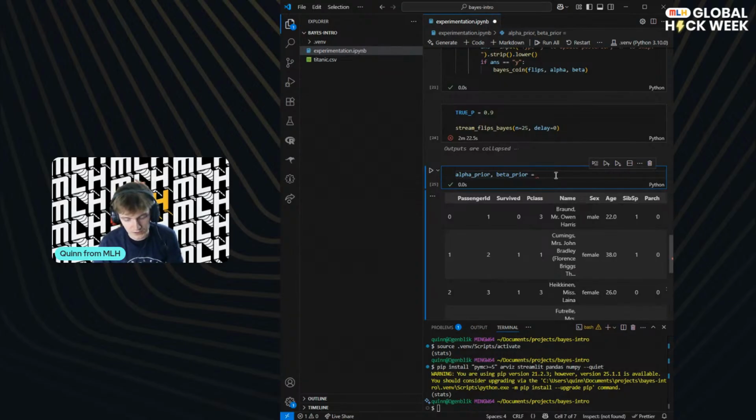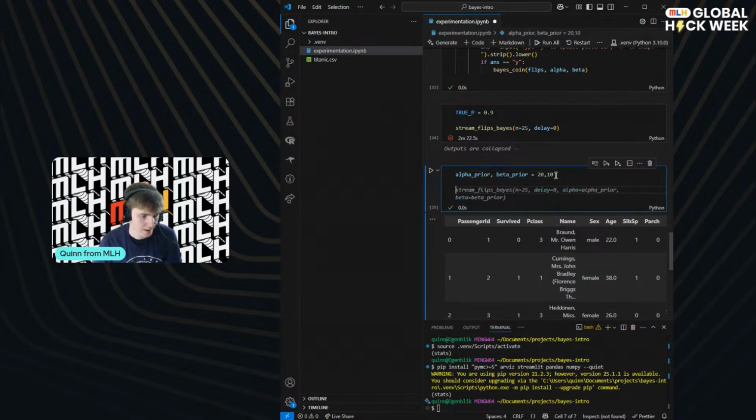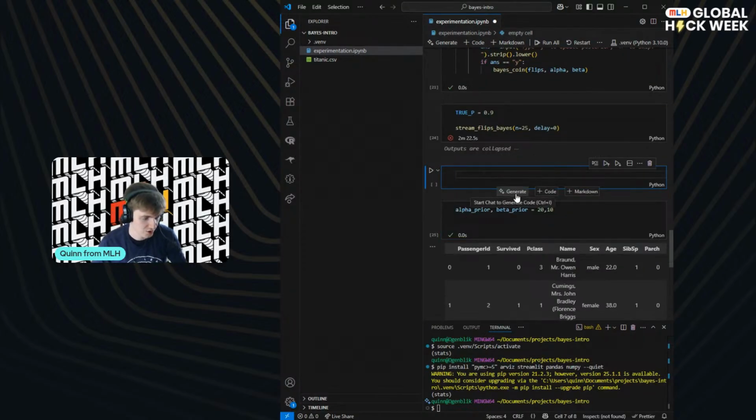So we could say that as 2-1, right? And that's pretty uninformative. We could be more confident and say 20-10. Let's also actually spoil it a little bit and first calculate the actual survival rates, because we're going to need this to do the conjugate update.